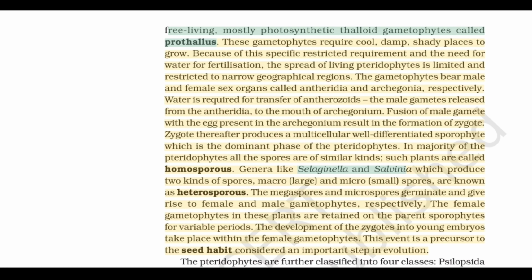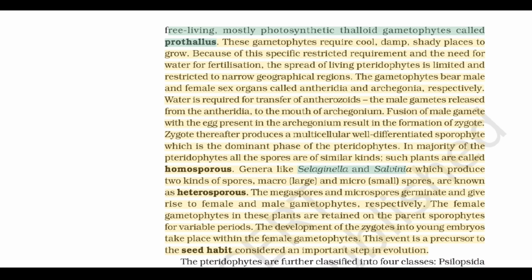Because of this specific restricted requirement and the need for water for fertilization, the spread of living pteridophytes is limited and restricted to narrow geographical regions. The gametophytes bear male and female sex organs called antheridia and archegonia, respectively. Water is required for transfer of antherozoids, the male gametes released from the antheridia, to the mouth of archegonium. Fusion of male gamete with the egg present in the archegonium results in the formation of zygote. Zygote thereafter produces a multicellular well-differentiated sporophyte, which is the dominant phase of the pteridophytes.